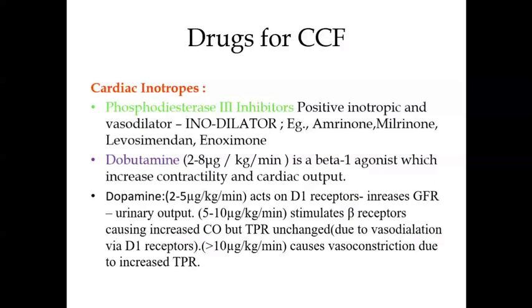So when you prepare for your MCQs, it is important to know that of milrinone and amrinone, milrinone is better because it does not cause thrombocytopenia. Okay, this is about the cardiac inotropes. So if you're asked to write about cardiac inotropes, you have to write about the glycosides, you have to write about the direct agents like dobutamine and dopamine, and you have to write about the phosphodiesterase inhibitors.